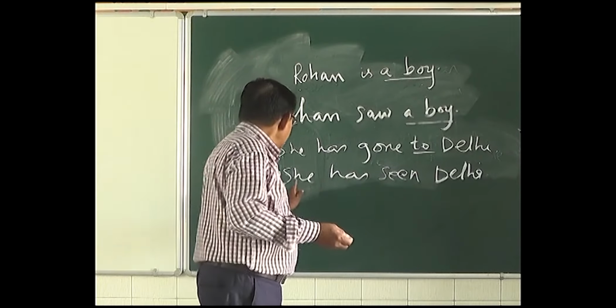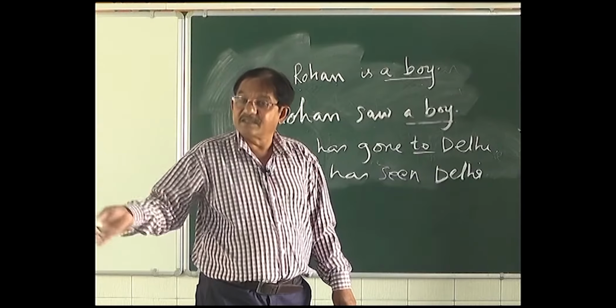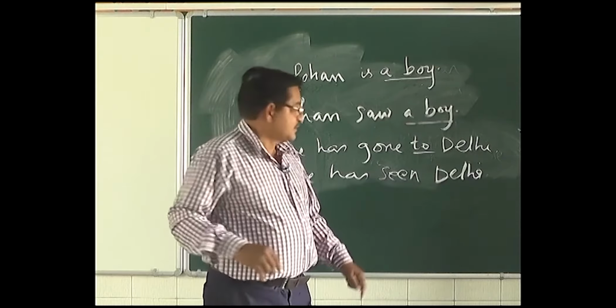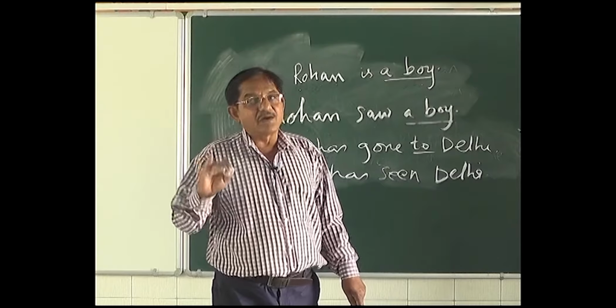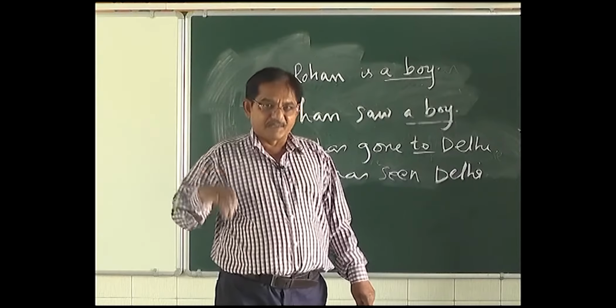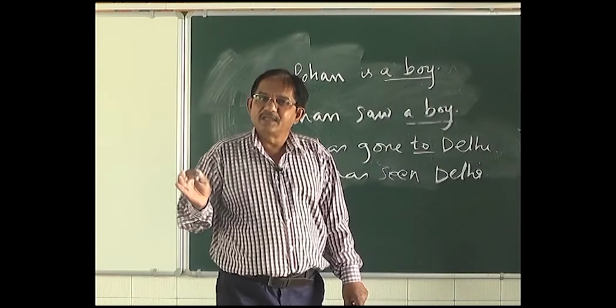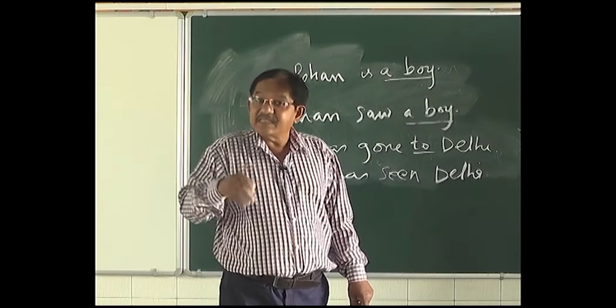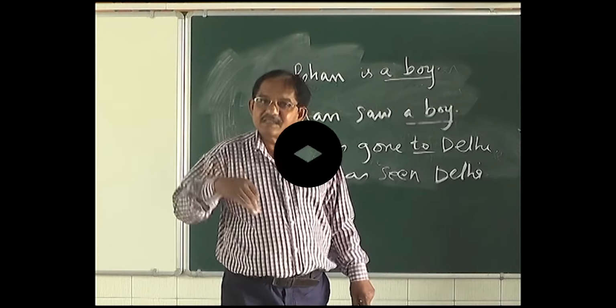The passive of she has seen Delhi is Delhi has been seen by her. So, if there is no preposition before the noun or pronoun, that noun or pronoun can be an object. But if there is a preposition, then they cannot be an object. This is how we should identify the object and the subject.